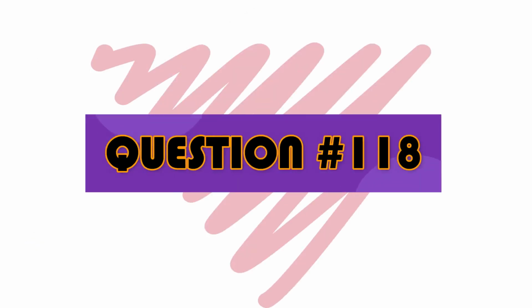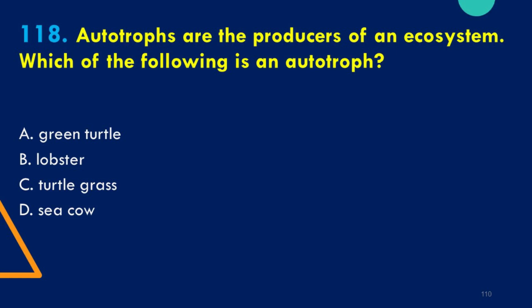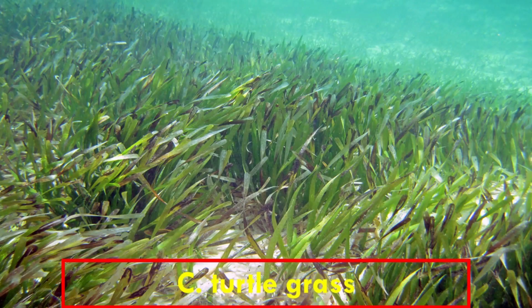Question number 118. Autotrophs are the producers of an ecosystem. Which of the following is an autotroph? A. Green turtle, B. Lobster, C. Turtle grass, and D. Sea cow? The correct answer is C. Turtle grass.